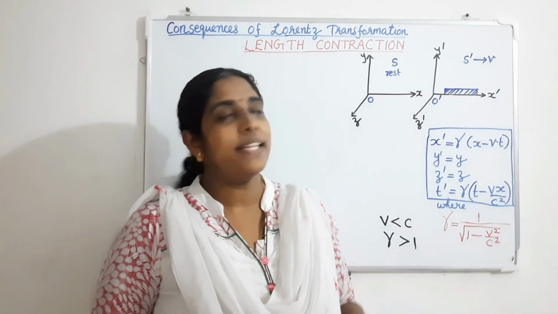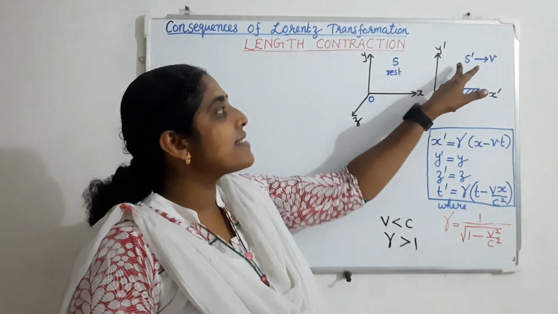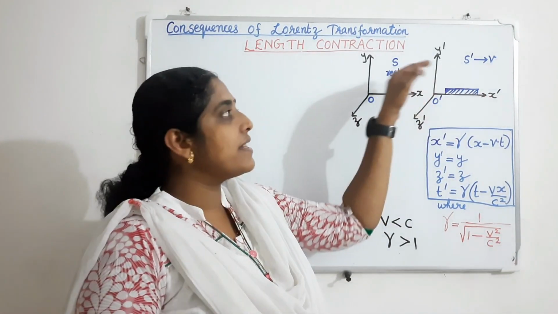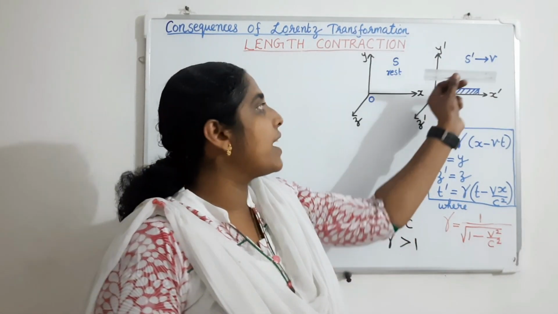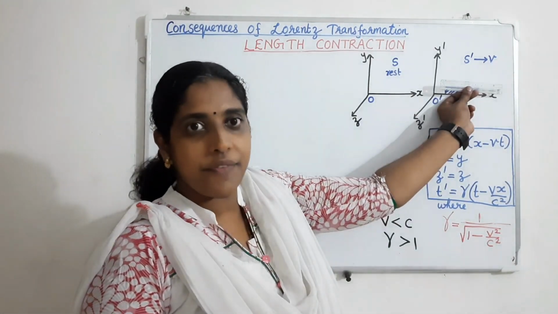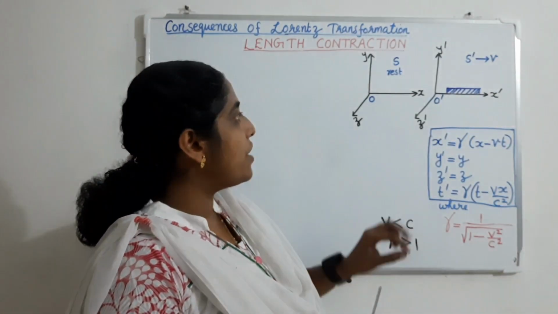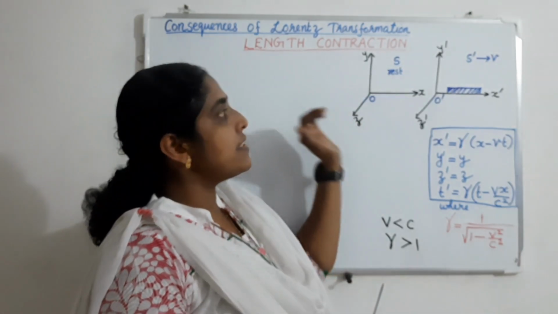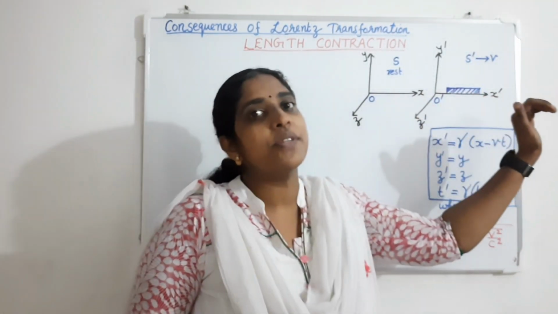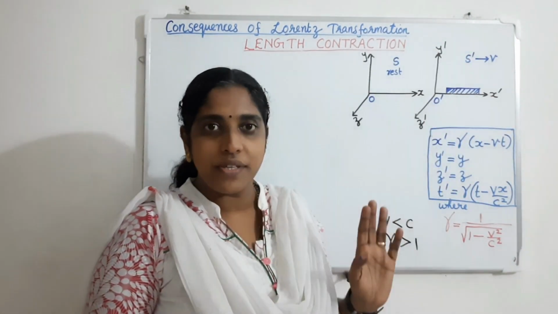Now we can imagine a rigid rod in the S dash frame of reference, that is, in the moving frame of reference. Let it be a scale. This scale is in the S dash frame of reference. So initially at t equal to 0, O and O dash coincide with each other. After that, S dash is moving along the positive x direction with a constant velocity v.